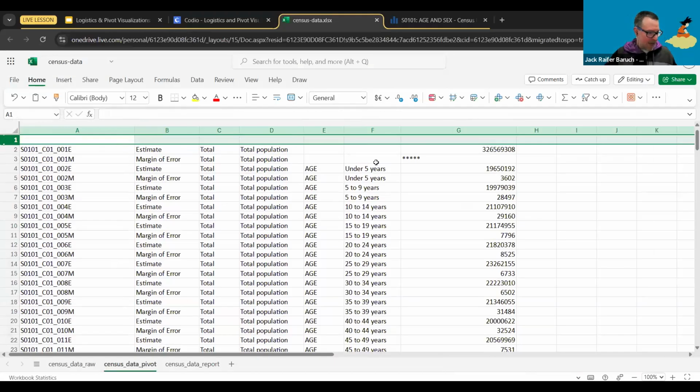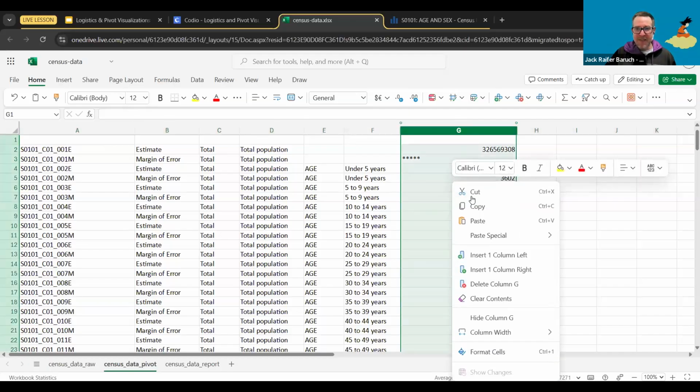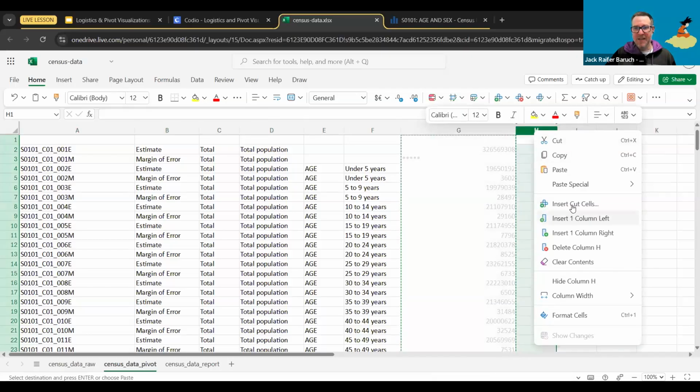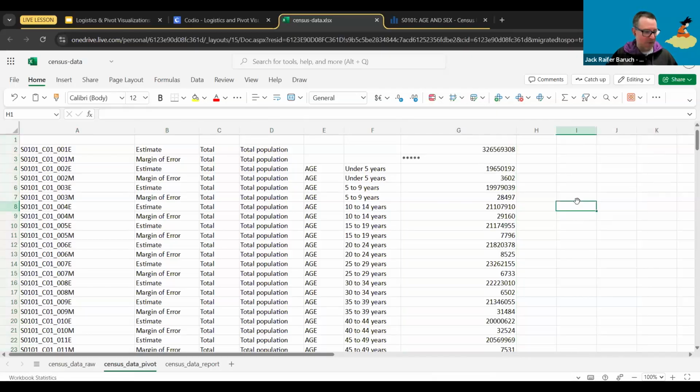So to add the numbers at the end, you just select the whole column, then use cut, then go to the H column and insert cut cells, just like we did before, but the other way around. So cut them and paste them. Or in this case, you can just paste them because it's the same information.